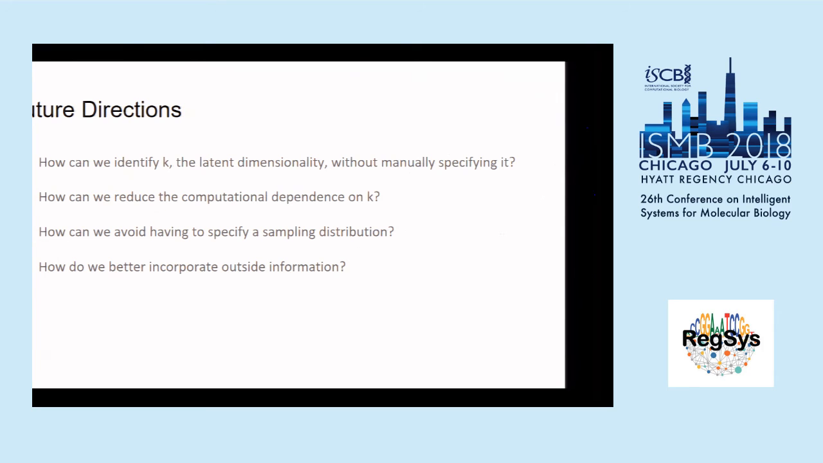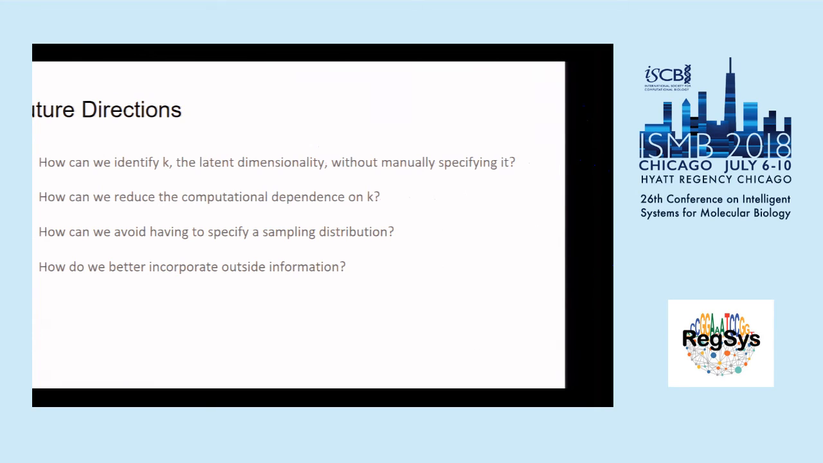And for future directions, there are a number of things we want to improve with UNCURL. The first one is how to identify K, the latent dimensionality, or the number of cell states, without having to manually specify it. We can do this using the interactive analysis, or we can try to have some sort of non-parametric models. We also want to avoid having to specify a sampling distribution. So instead of saying the Poisson or log normal distribution or whatever, we just learn a noisy channel directly from the data. We can do that using something like variational autoencoders or other neural network approaches.